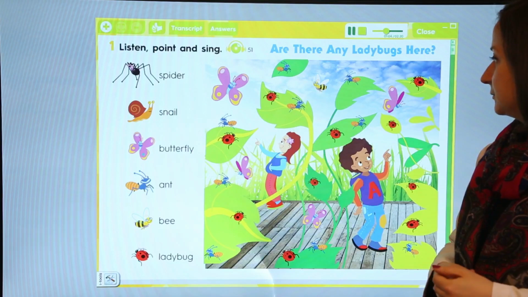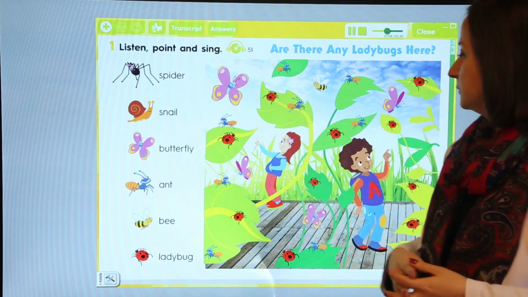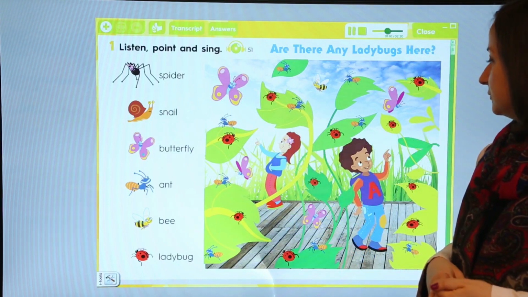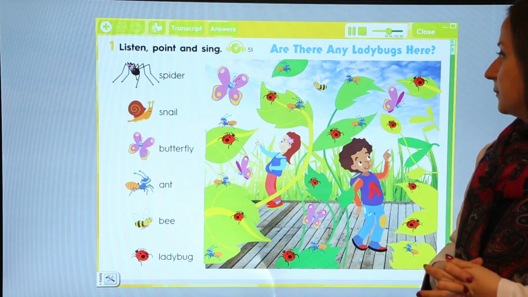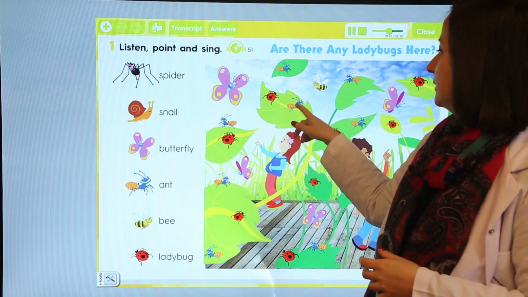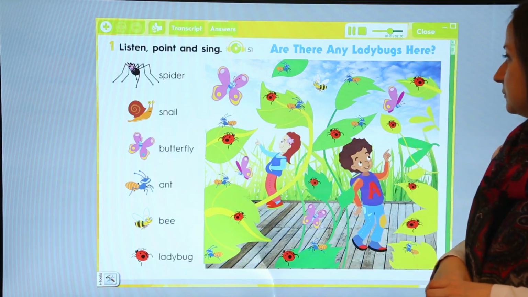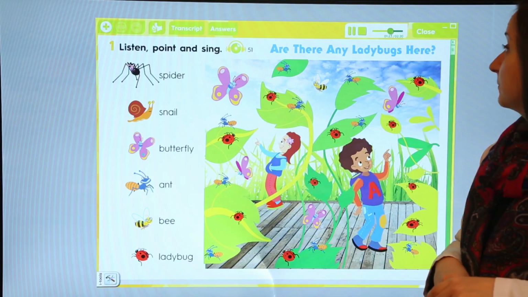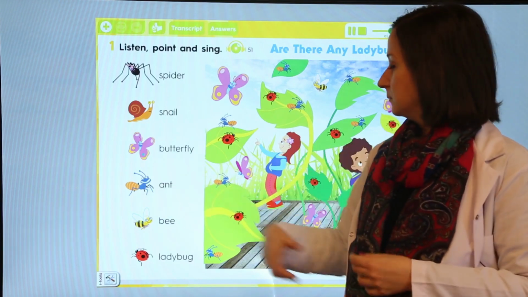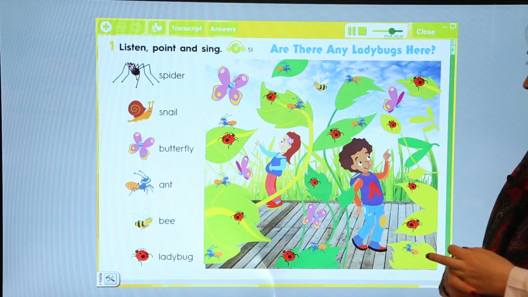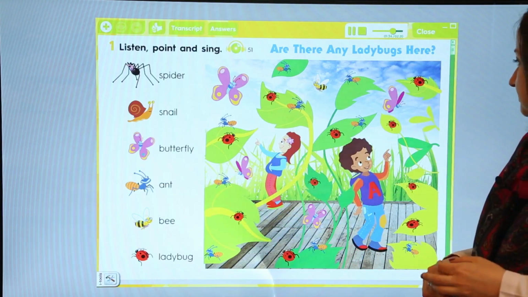Let's look in the garden. Butterfly. Are there any ants here? Ants. Here. Ants. Here. Are there any ants here? Let's look in the garden. Ants. Are there any bees here?